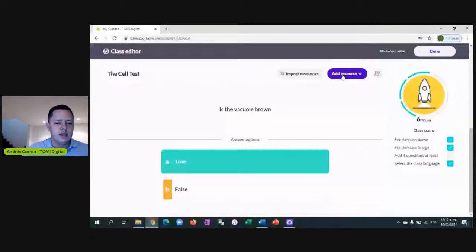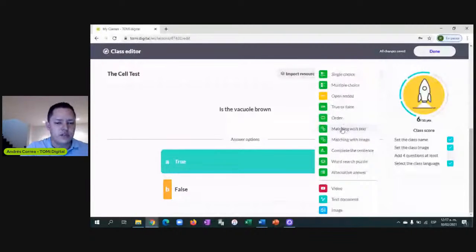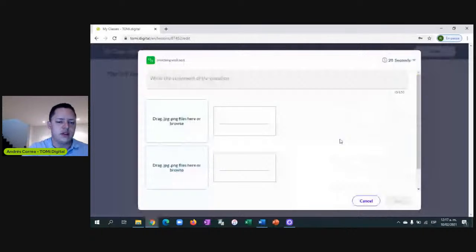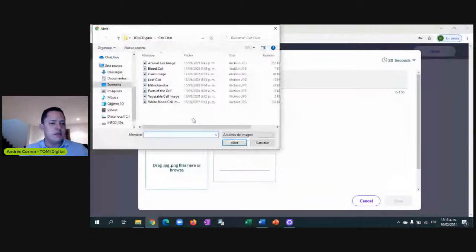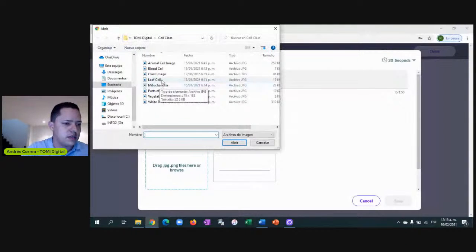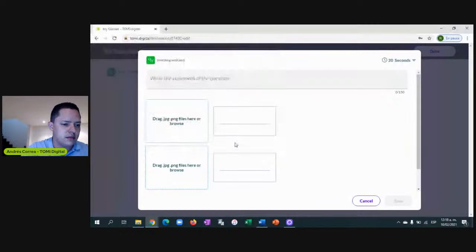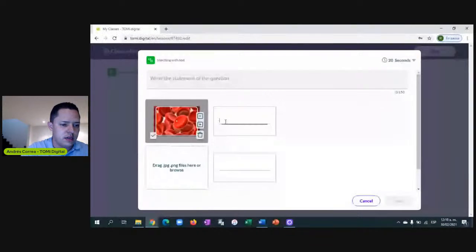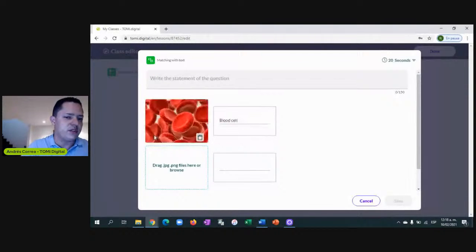ordering, or for example, matching with the image. There you go. So when we're matching with images, we're gonna upload the images that we have on our computer. And so for example, this is the blood cell, and we're gonna name it, so it's blood cell. And after this, we always have to click here, because if not, it's not gonna save the image.